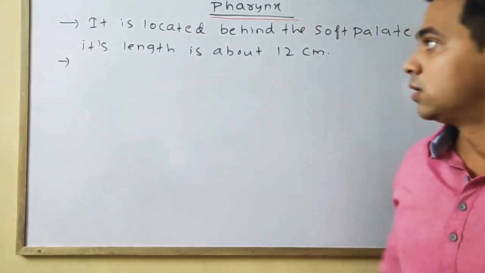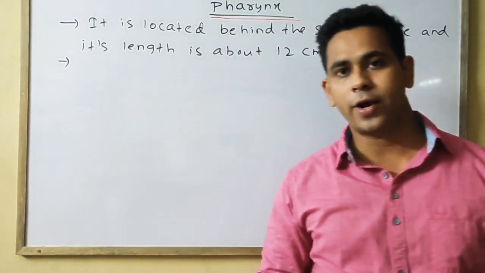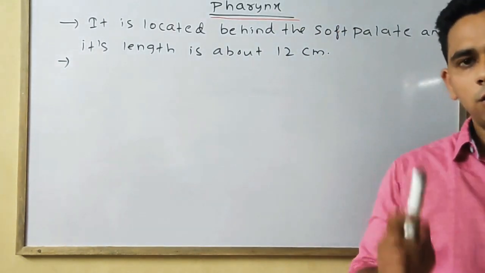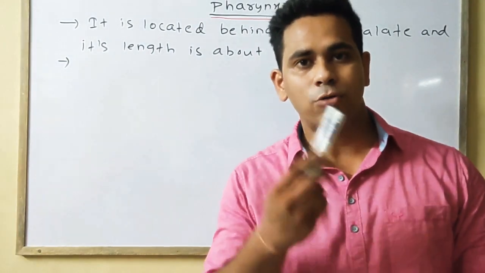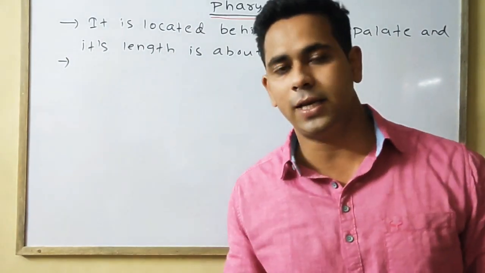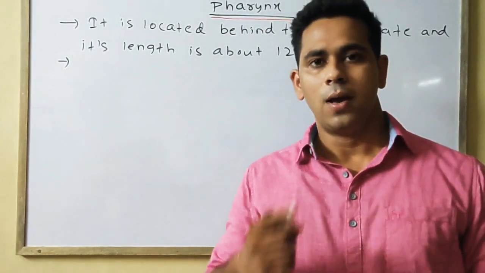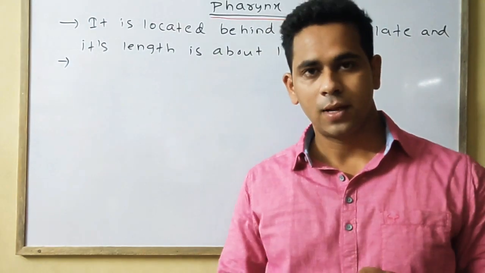So the location of the pharynx is, it is located behind the soft palate. As we have discussed, the first portion is the mouth, second is the buccal cavity. Mouth leads to buccal cavity leads to pharynx. Buccal cavity consists of three portions: palate, tongue, and teeth.